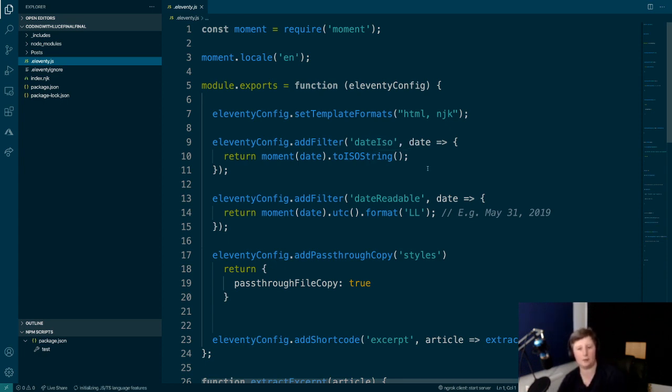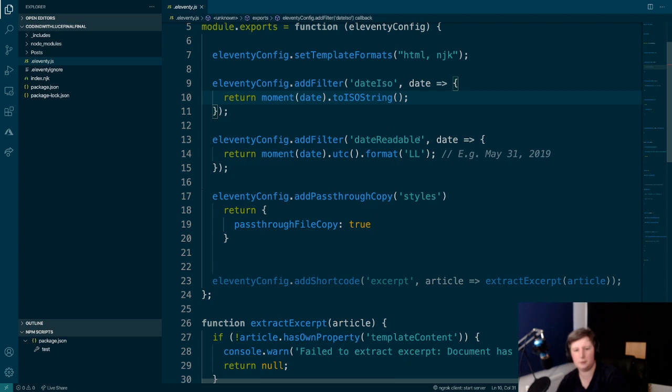This is just code I stole from the internet, but it's saying, set the template formats to be those two, add the special filter. So that's what's turning that date into a nicer looking date using a JavaScript library called Moment. Then it's adding that filter, which is saying, return the date in that format. So month, day, comma, year.